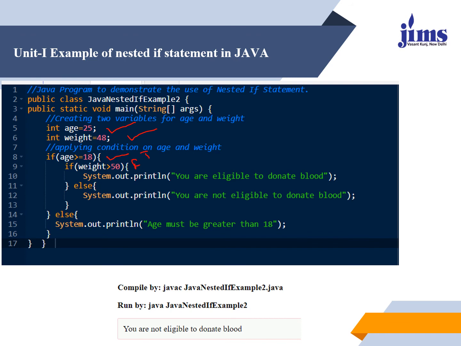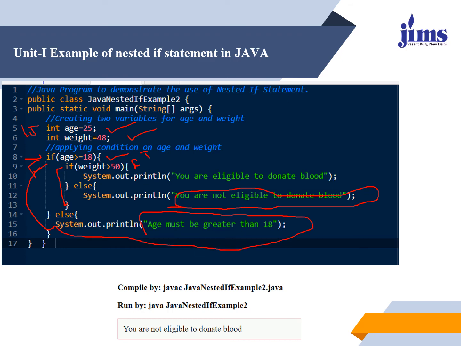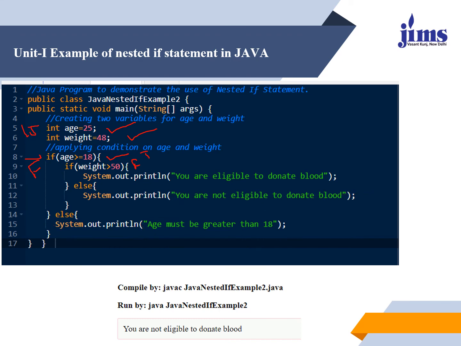What will it do? Within this parent if we have nested one if else. So it will go over here, check that as weight is less than 45, it will display that you are not eligible to donate the blood. Similarly, in case the age mentioned here, right now 25, is let's say 15, then as this statement returns false, it directly comes over here and says that age must be greater than 18. So this is another example of nested if, and it depends upon your requirement how you nest ifs.